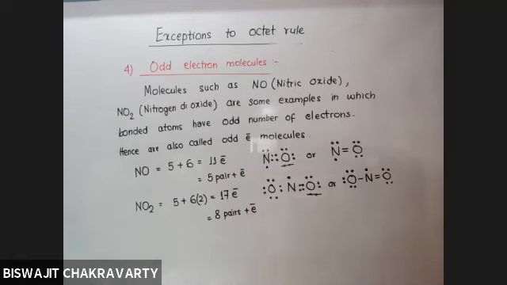So not only are they electron deficient, the central atom is electron deficient, but they have odd number of electrons. They have unpaired electrons present on them.